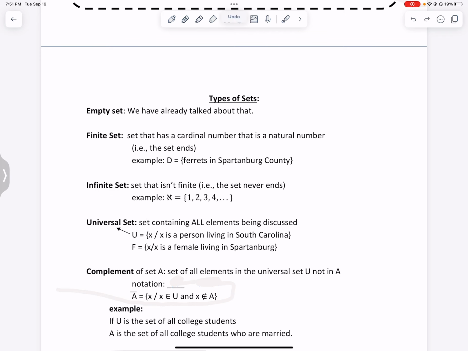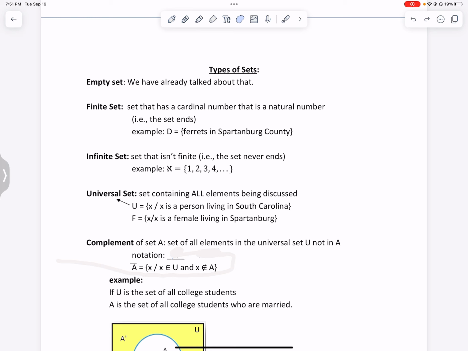Okay. The complement of the set is the set of all elements that are in the universal set, but are not in A. I think it helps if you see a picture. Okay, but the way you note a complement is you either put that little apostrophe after it or you put a bar over it. Okay, and this is a way you say it's an element of the universal set, but it's not part of A.